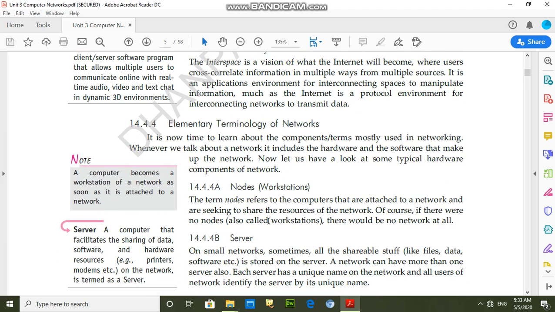The next topic is elementary terminology of networks. There are many terminologies of networks, like nodes. Students, in a network, each computer that is connected to the network is called a node or client, and the powerful computer that monitors all other client computers is called the server.